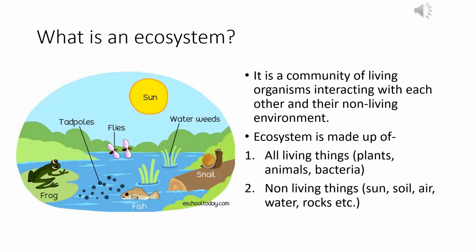All of these components of a particular place, the living component and the non-living component, when they are interacting with each other and living in a particular delimited space, that is known as an ecosystem. So the ecosystem is made up of all living things, which encompasses plants, animals and bacteria, and also the non-living things that are coexisting, like sun, soil, air, water, rocks, etc.